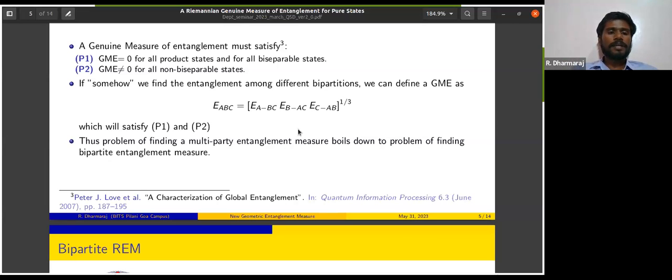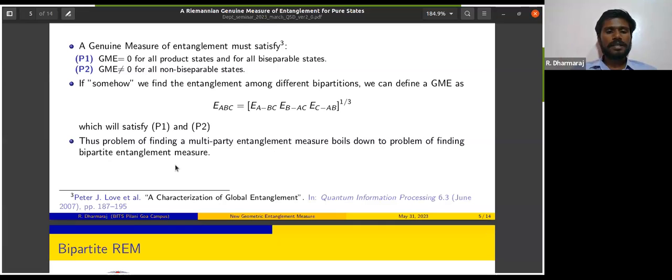If you rethink the first properties P1 and P2, a measure that is defined in this sense will naturally satisfy P1 and P2. So even if we have a very big multipartite system which has 10 parties or 20 parties, the question boils down to only finding bipartite entanglements. If I'm able to find entanglement among all the bipartitions, then the problem of an overall measure is solved. So instead of looking for something that obeys all these properties, I can always find a measure which is bipartite and then multiply them, find a geometric mean to define an entanglement measure. So that's the basic idea of this work.